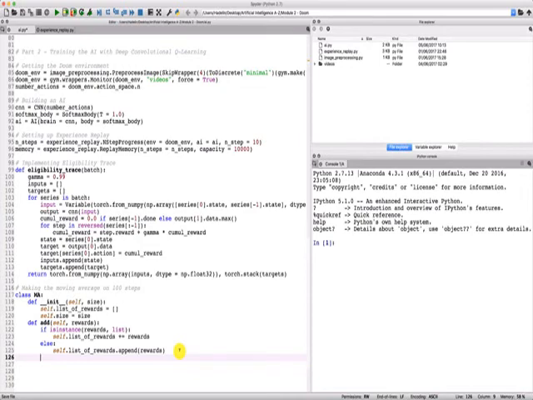It's what happens when this list of rewards gets more than 100 elements. Well, in that case, what we have to do is delete the first element of this list of rewards to make sure that this list of rewards always contains no more than 100 elements. So exactly like what we did for the self-driving car when making the score window.